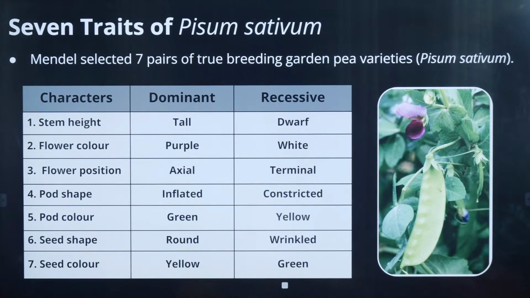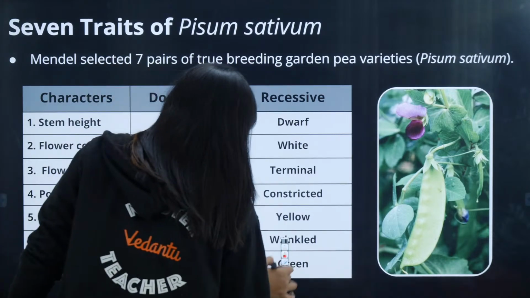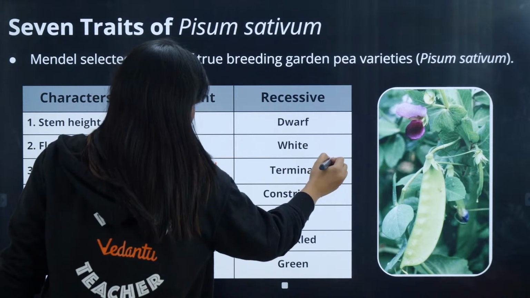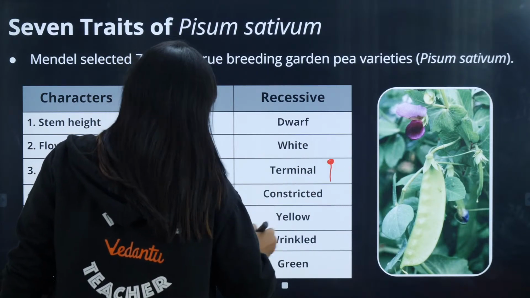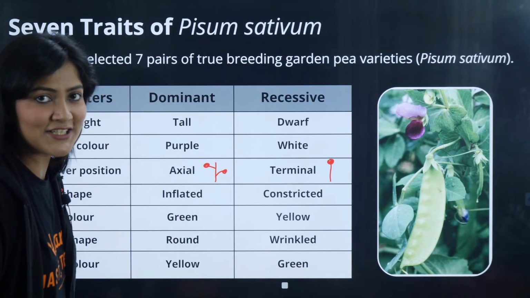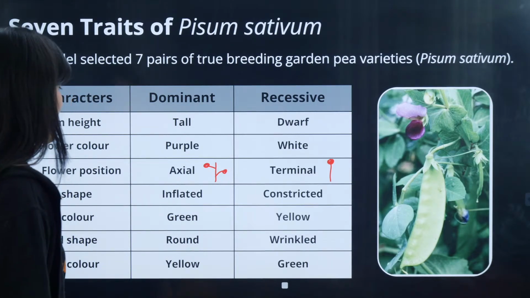So, stem height: tallness is dominant, recessive is dwarf, which means tallness will be expressed in both conditions, homozygous and heterozygous, if the capital T allele is present. Purple color is dominant. Axial position is dominant, which means we have this plant. What are the axial and terminal positions? If the flower is present at the apex, this is known as the terminal position. And if the flower is present on the sides, then this is known as the axial condition. The axial condition is dominant.